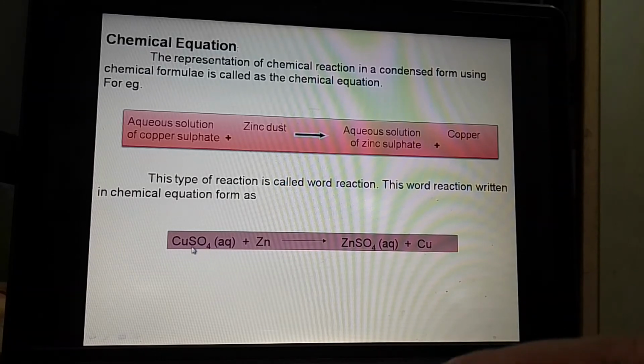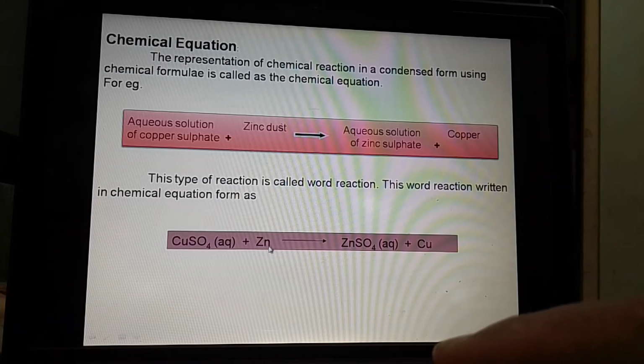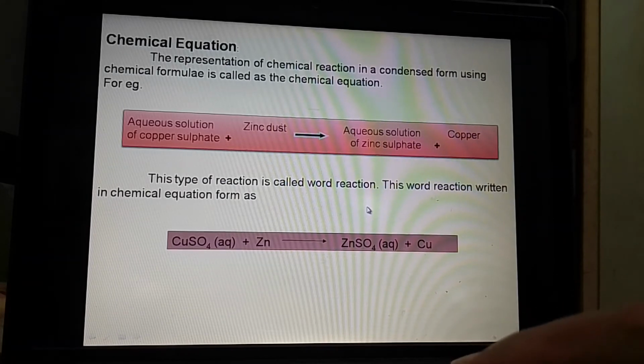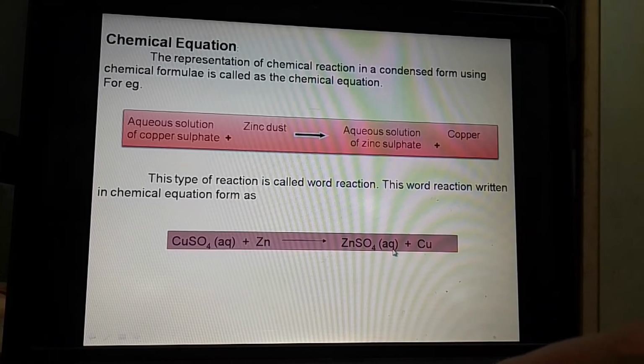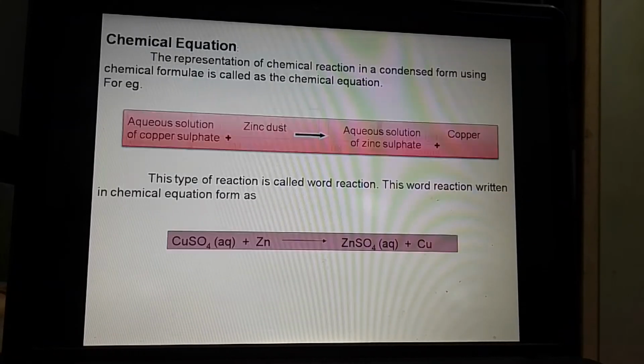That is the molecular formula of copper sulfate. Zinc dust, it is Zn. Then aqueous solution of zinc sulfate, that is ZnSO4, we have to write in bracket (aq), plus copper. This is called a chemical reaction.